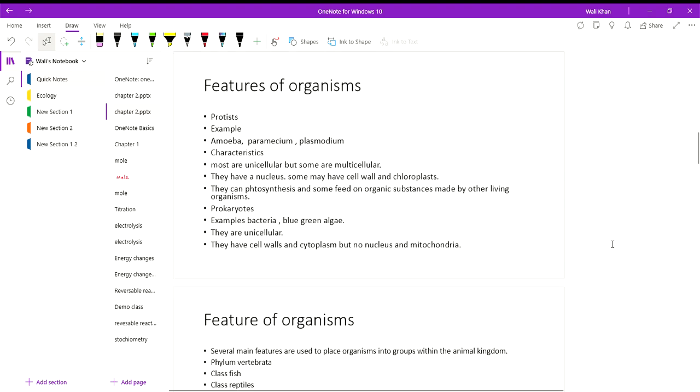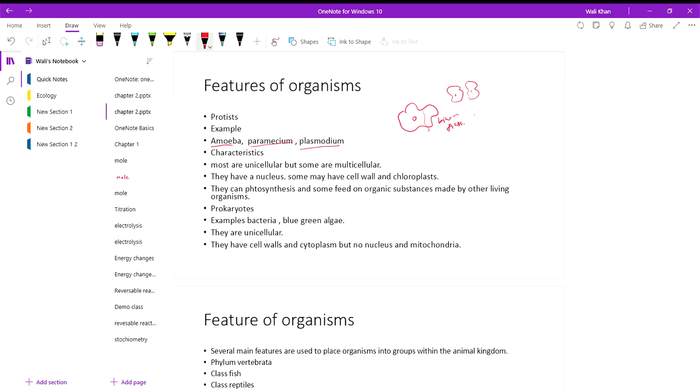Next, we have to discuss protists. Examples are amoeba, paramecium, and plasmodium. Amoeba has an irregular shape. It can divide by binary fission. One amoeba gets divided into two of the same organism. They mostly live in water.